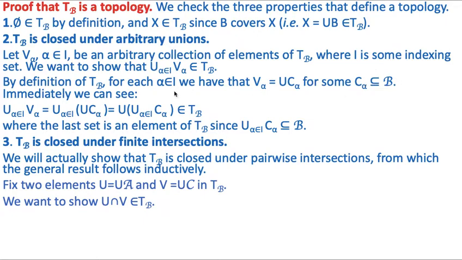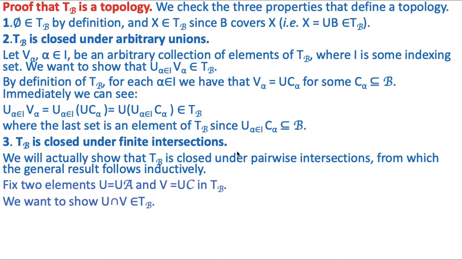So immediately we can see that the union over alpha belonging to I of V alpha is equal to the union over alpha belonging to I of the union of C alpha, because V alpha is nothing but the union of C alpha. And here we can interchange these two unions. So we can write the union over alpha belonging to I of C alpha, and therefore this belongs to TB, where the last set is an element of TB since the union over alpha belonging to I of C alpha is a subset of B.